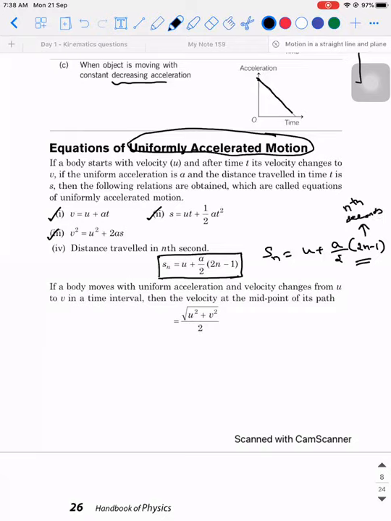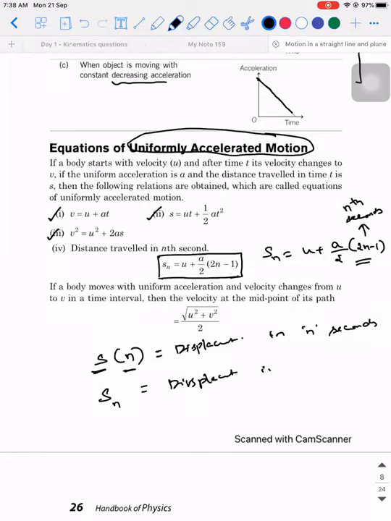Okay, so when I solve a problem, I'll have it like this: S of n means displacement of the object in n seconds. S with suffix n is the displacement of the object in the nth second. So displacement in n seconds, displacement in nth second.